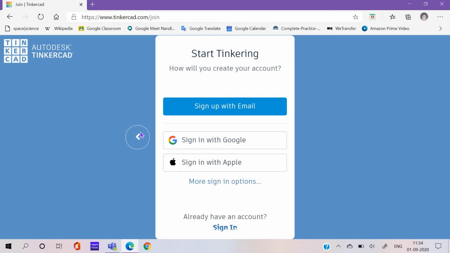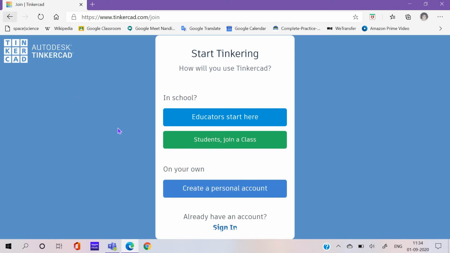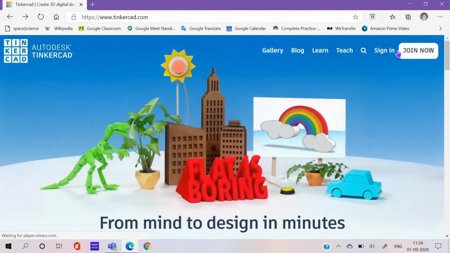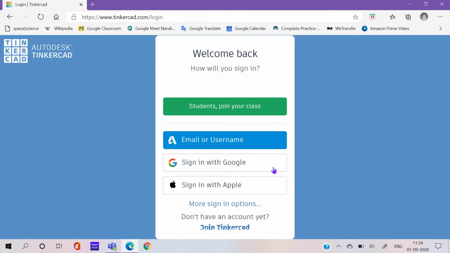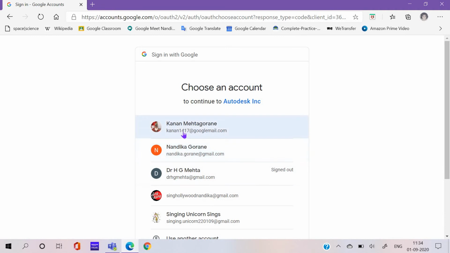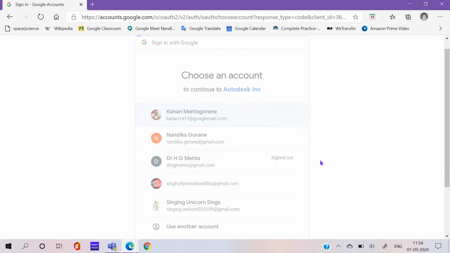Let me go back to the main page. If you already have an account, you can click on sign in with Google, and then you can click on any email you want to sign in with.